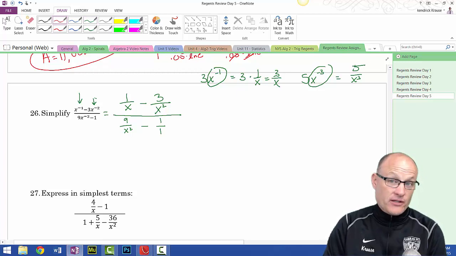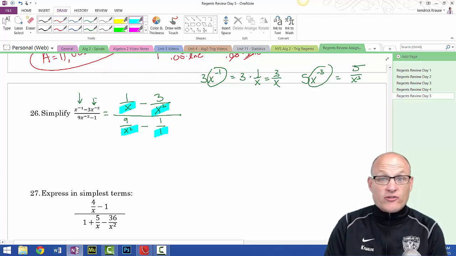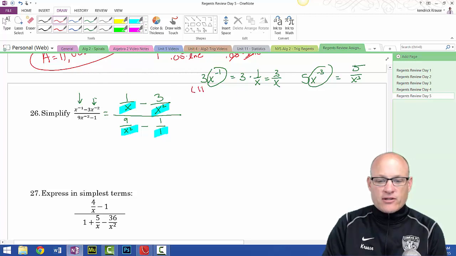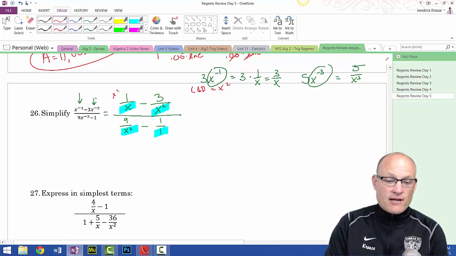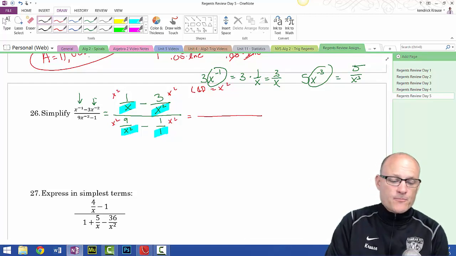We're going to do a few of these, so hopefully you'll get it. Next thing I want to take a look at is all the denominators. And I want to find the least common denominator, the lowest common denominator. That means the one that I can convert them all to. And in this case, the lowest common denominator is, and hopefully you know how to do this, x squared. The x squared is the common denominator. So what I'm going to do is multiply everything by x squared. And you'll see why we do this in just a second.